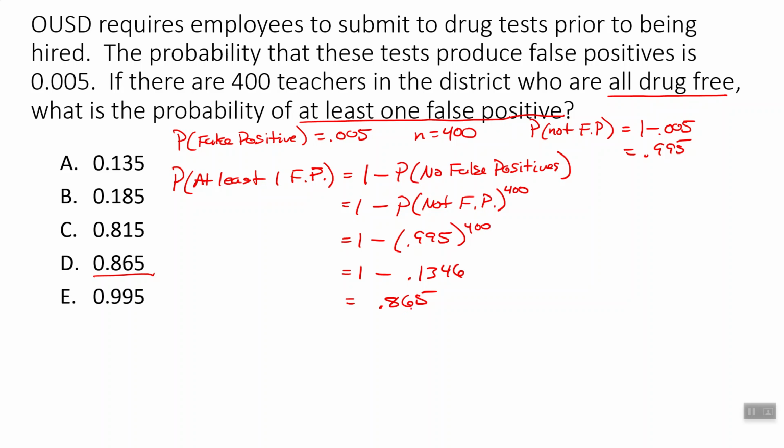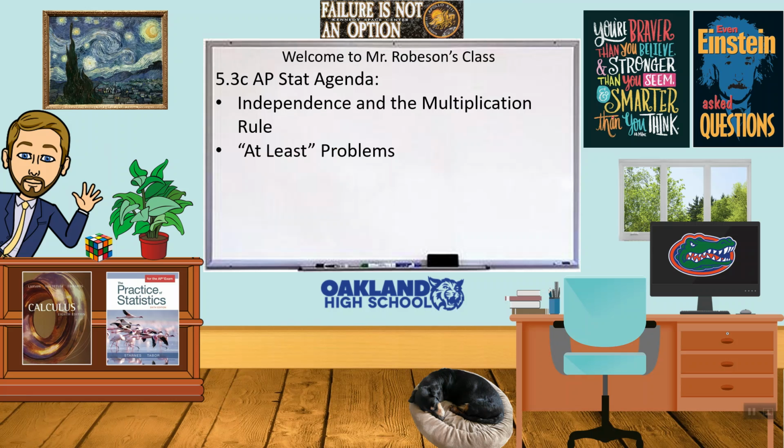All right. So probably somebody's going to get a test that says that they are on drugs, even though they aren't on drugs. And this is why they always give them a second test if the test comes back positive. Right? Because with that second test, the probability of them getting 2 false positives is even smaller. Yep, there it is. All right, so that's how we deal with at least problems, and that's how the multiplication rule works with independence. We just multiply the probabilities together.